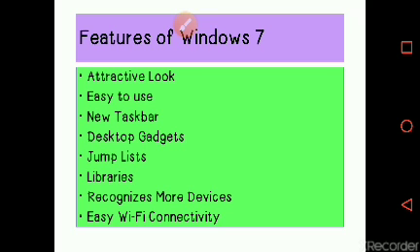Next is the libraries. Libraries are a special feature in Windows 7. You can include your documents, videos, pictures, music in different libraries without actually moving them from their physical location.